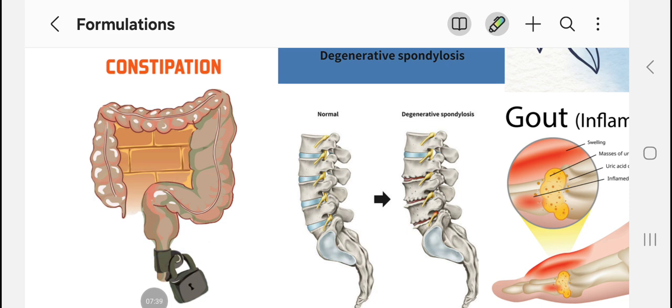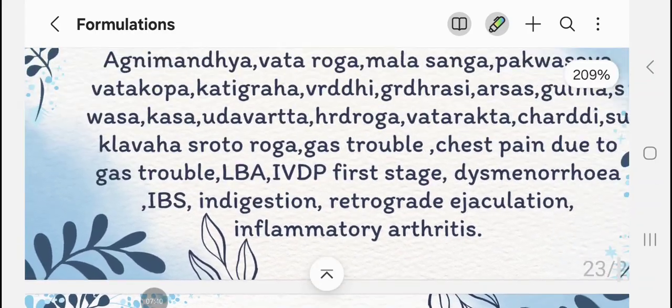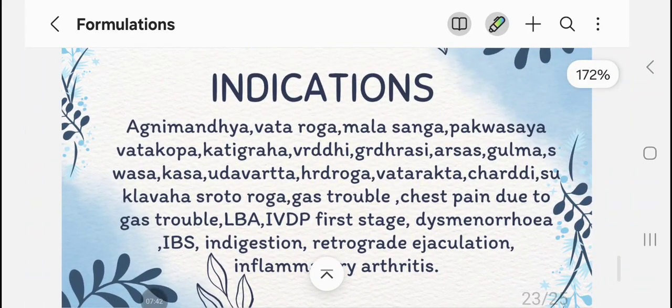Okay, so now we'll go and read the indications once. Now we will understand why it can be given in these conditions also. It can be given in Agnimandya, Vataroga, Malasanga, Pakvashaya, Vata Prakopa also. Katigraha, we have seen the reason, and Vriddhi because of Vata, Gridhrasi also, because in Kati Pradesha there is a Visheshan of Vata, so the Vata is going in that Kati. Keeping that in mind, we can give this. Locally, we can give it in Arshas, Gulma, and Udavarta.